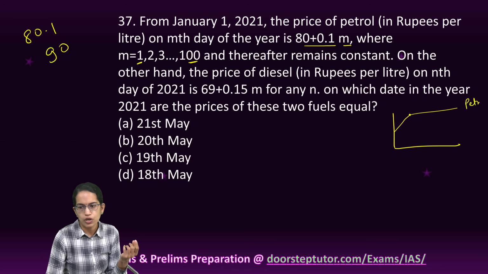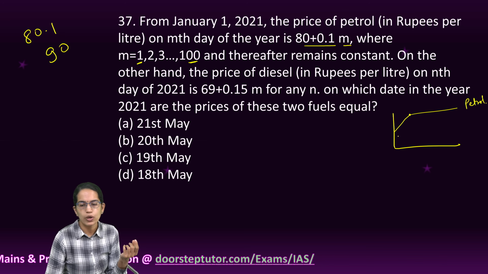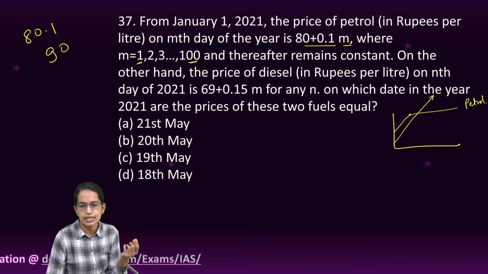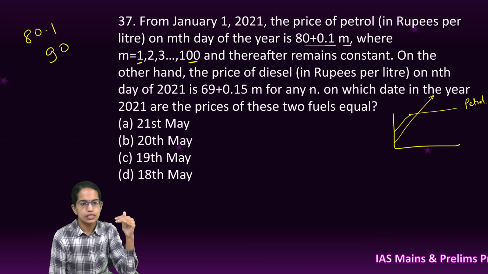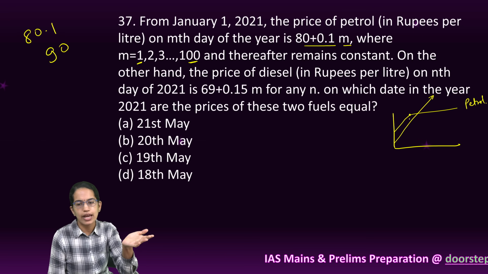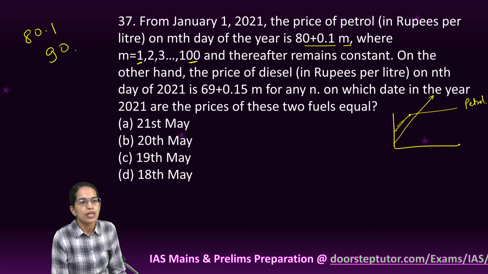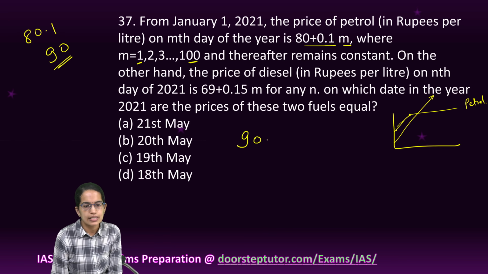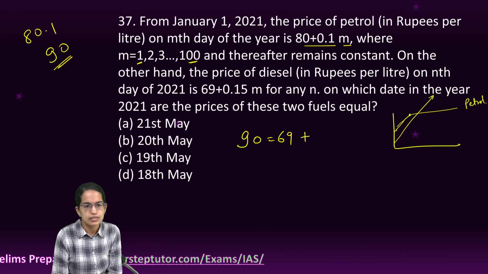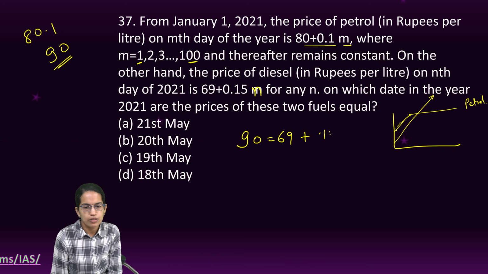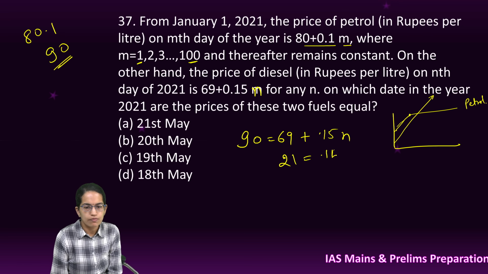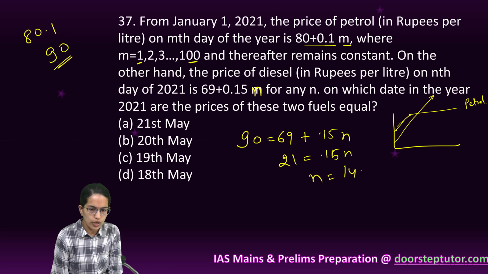So this is the price for petrol. But my diesel can go anywhere. So my diesel can intersect either here when the line of the petrol is constant or can intersect here where it is increasing. Now let me consider the first case. If that turns out to be negative, I'll convert it into this case and see. So when it is 90, I consider 90 is equal to 69 plus, so this is n mistakenly written, okay. So that is 69 + 0.15n. So 21 is equal to 0.15n. I find out n, which is 140.